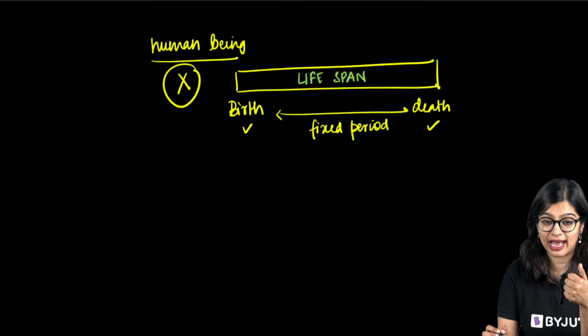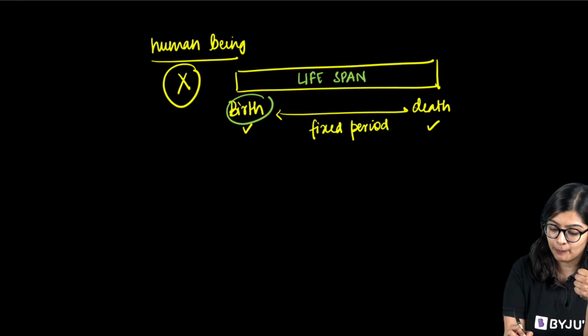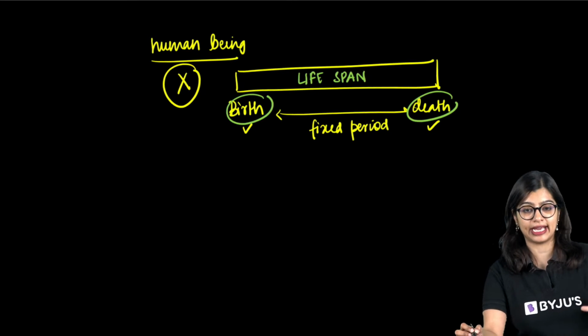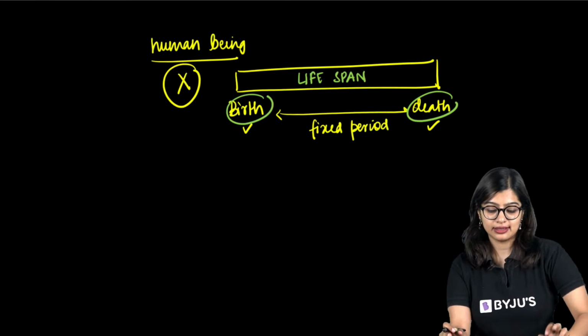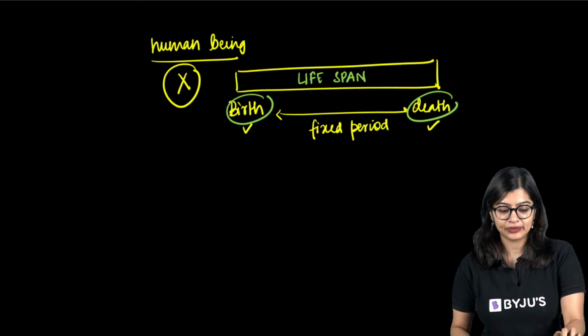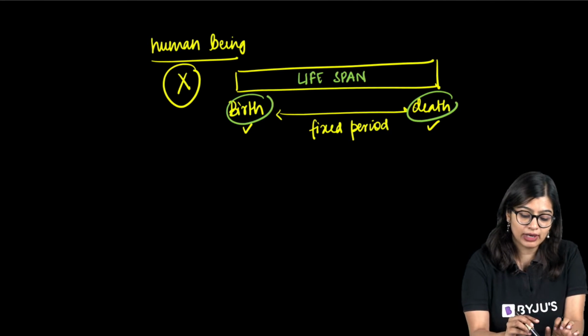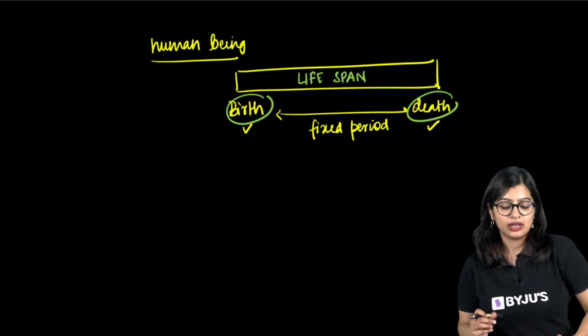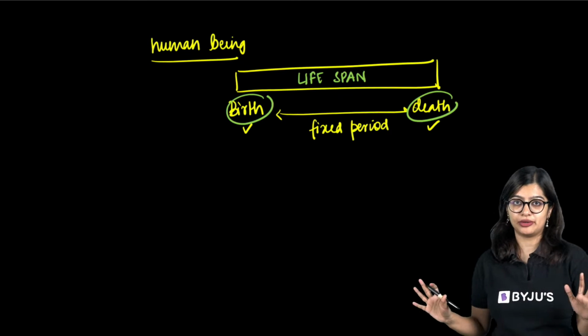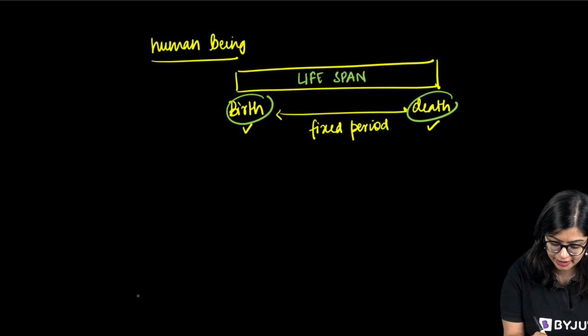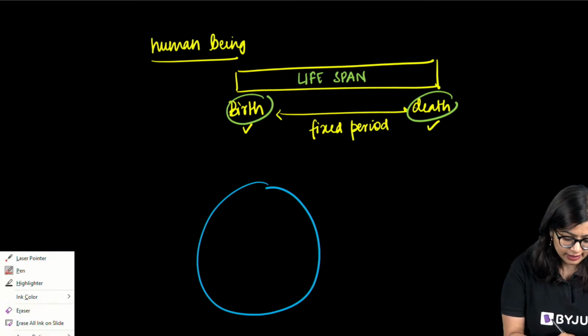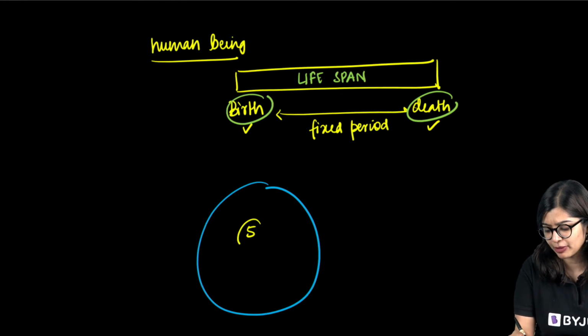Now, what is a lifespan? It is the period from birth to death of a living organism, which means that after a period of time, this person X will no longer survive. Now, imagine if in our world Earth, there were just 5 people.